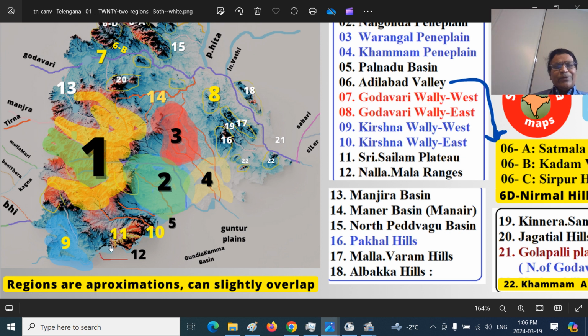So I have put it as number 10 here. 9 is the West Krishna Valley. 10 is Krishna Valley East. Surrounding these valleys are the Srisailam Plateau and the Nalamala ranges.